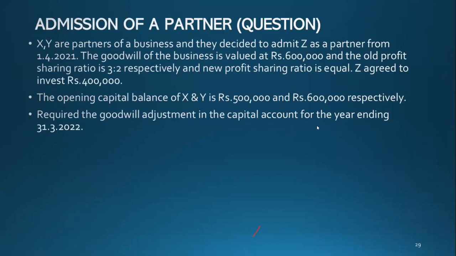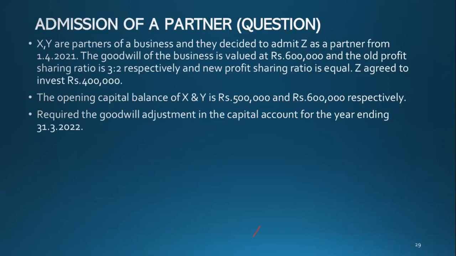Now for partner X, how will you find it? 600,000. What is the new profit sharing ratio? Equal, 1:1:1. So 600,000 should be divided among how many people?